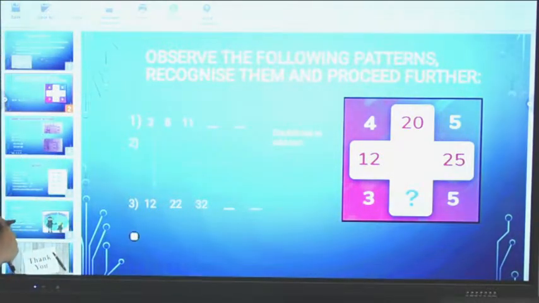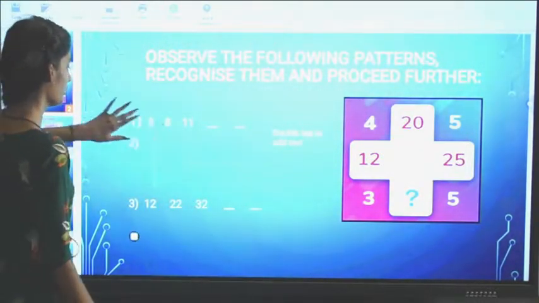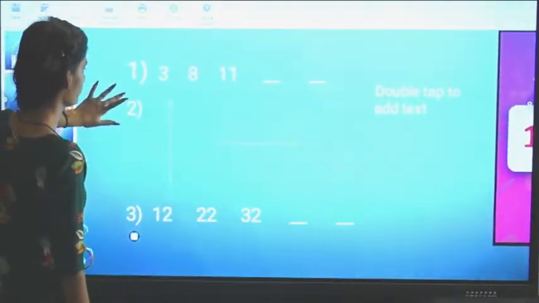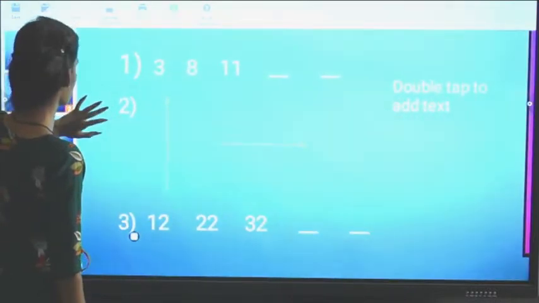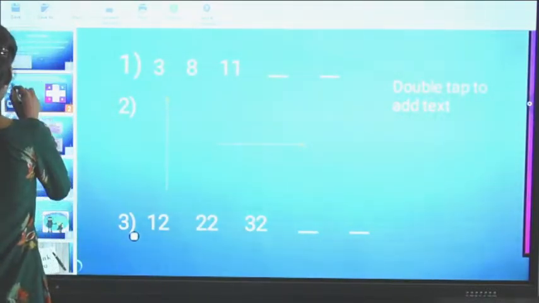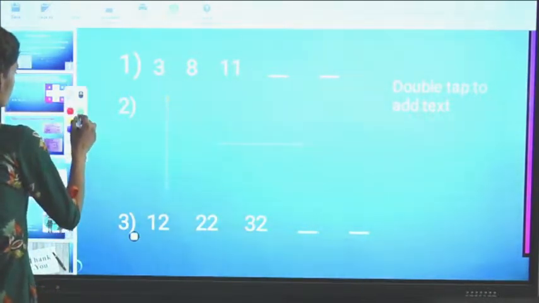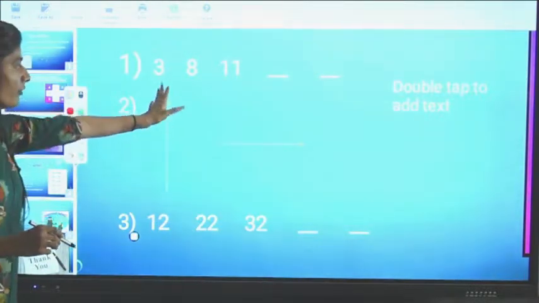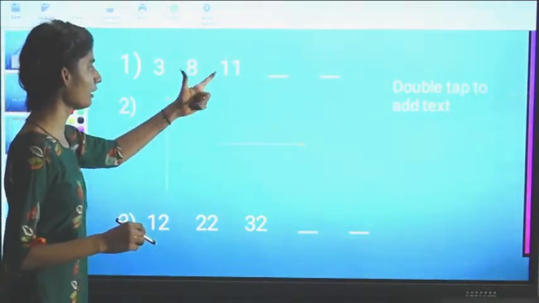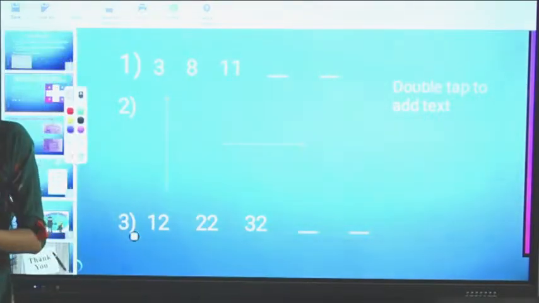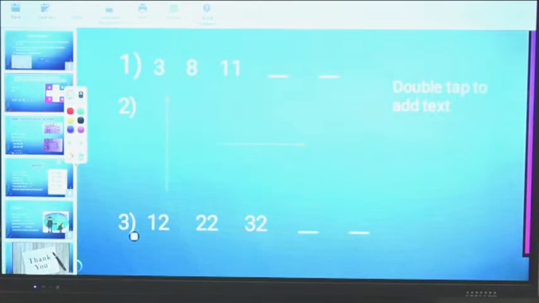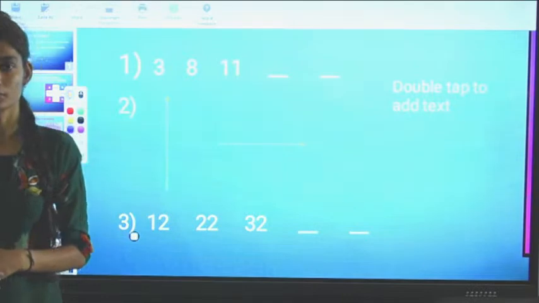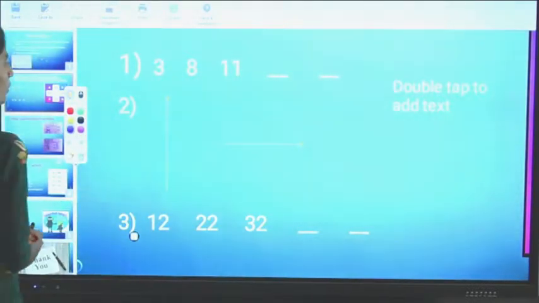Now the first one is 3, 8. Is this visible everyone? The first term is 3, then the second term 8, then 11, and the next two terms you have to write down. So the first term is 3, the second term is 8, and the third term is 11. So you have to find out the next terms.